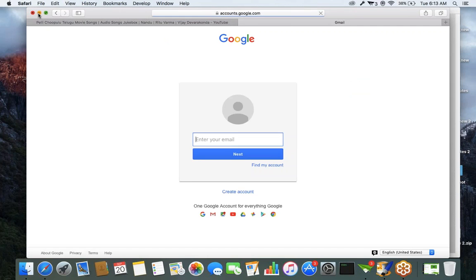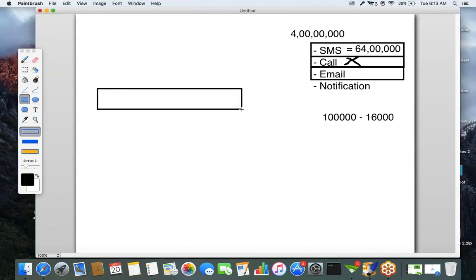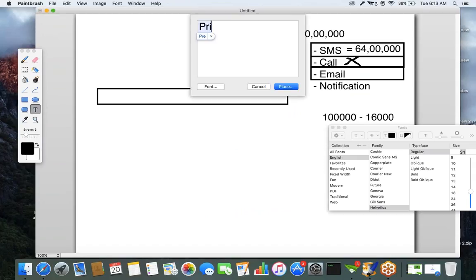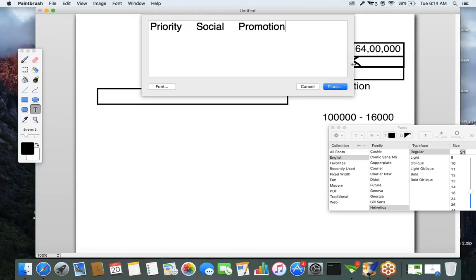There are some categories in the email. Categories are nothing but inbox, promotions, social. So in Gmail there are some categories like priority, next social, and promotions. Email categories: priority, social, and promotions.